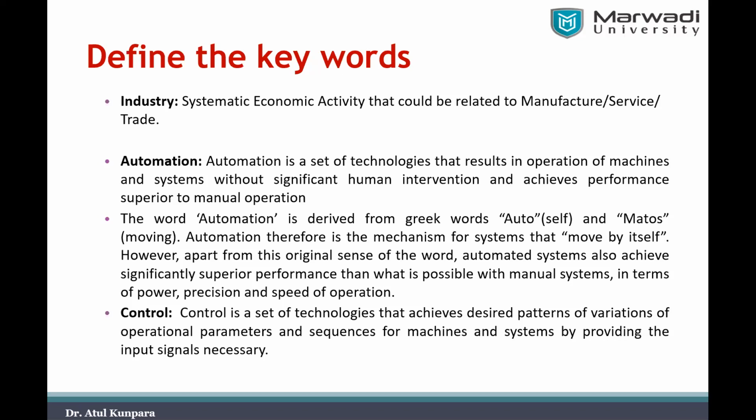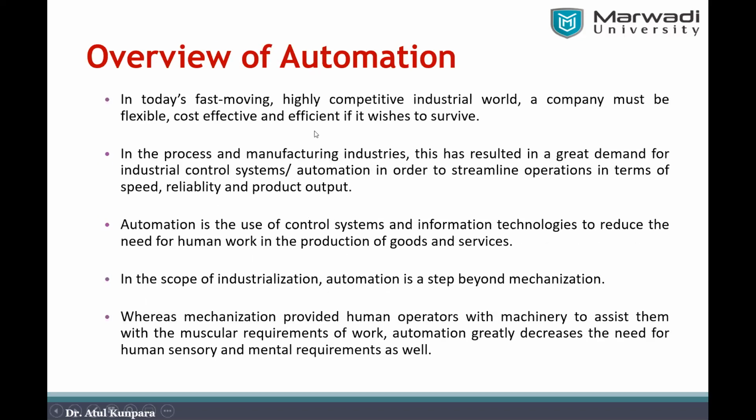Okay, anyway, let me move forward. After we understood the keywords behind our subject, we now talk about the basic overview of automation. So what is automation, that you have already understood now? In today's fast moving, highly competitive industrial world, a company must be flexible, cost effective, and efficient if it wishes to survive. Right? It is not like you have started a new industrial plant and the next day it will start earning money.